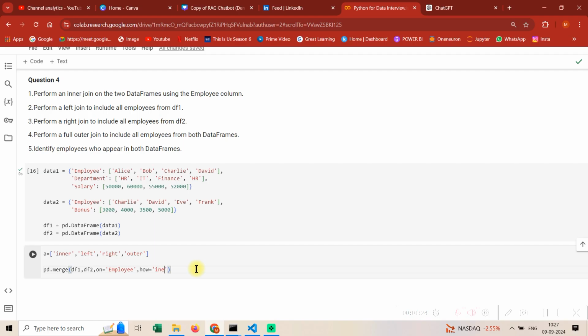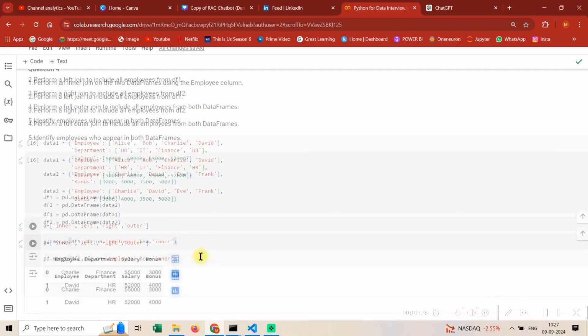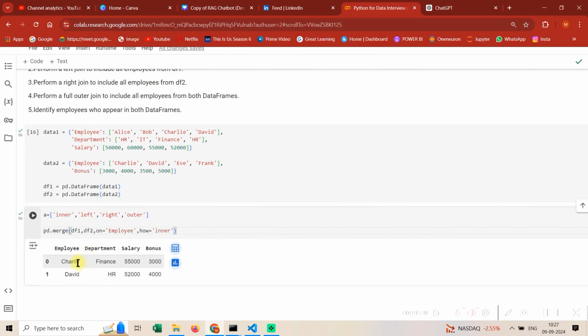So the first question is for inner join. Let's make it inner. See, you are able to get the result from the inner join. Essentially in an inner join only common things will come. So Charlie will come and Charlie will come, David will come and David will come, because it's the same in both. Now whatever join you need to apply, you can just change it.